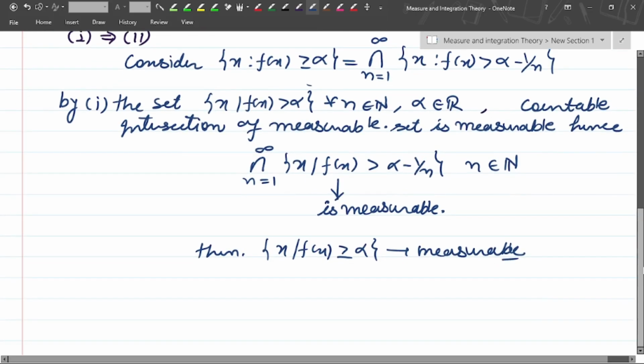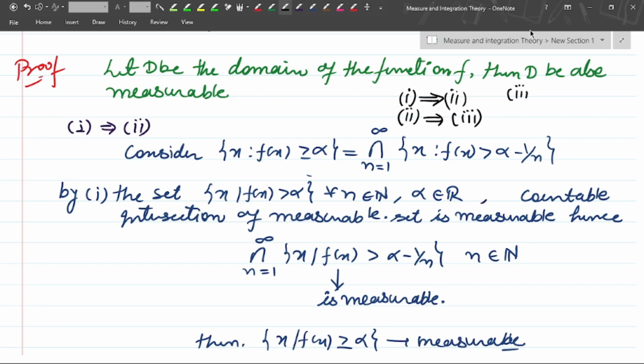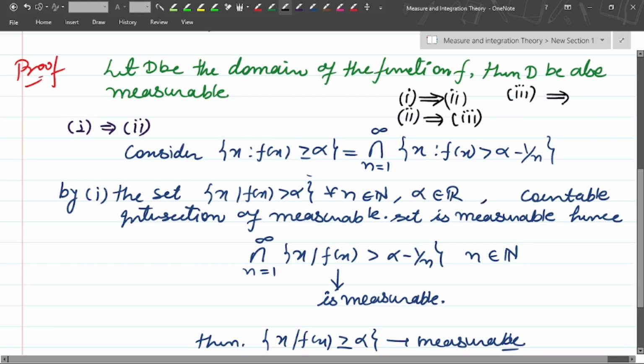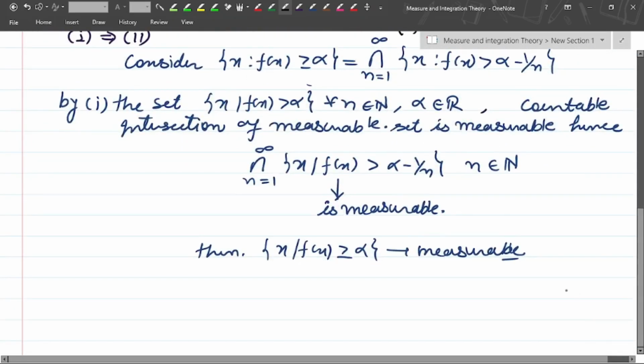It means in the first step of the theorem, we take the first as given and show the second. In the second, we take the second as given and show the third. In the third step, we take the third as given and show the fourth, and the fourth as given will show the first. So all four properties will be equivalent in this case.